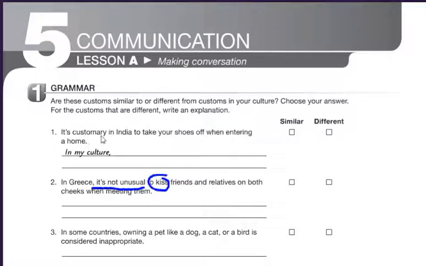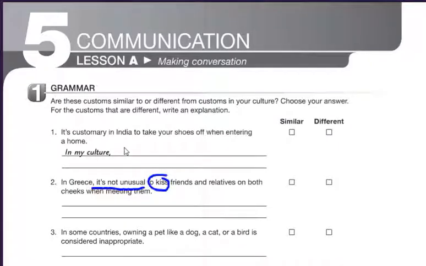It's customary in India to take your shoes off when entering a home. In my culture, it's customary not to take off the shoes when you enter a home. Instead, you bring a present or something like that. So I want you to write down the differences that we have here in our country or your country, according to the next statements, sentences.